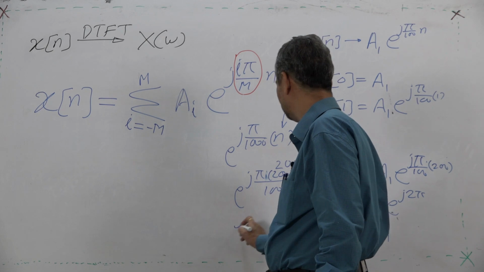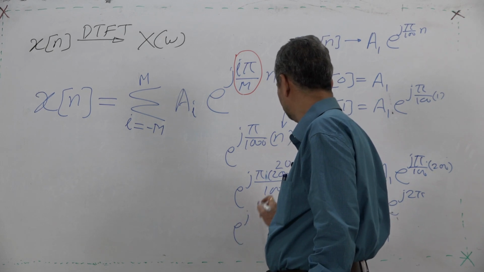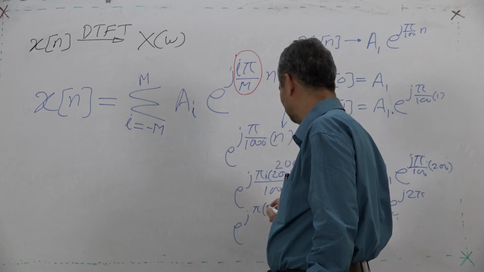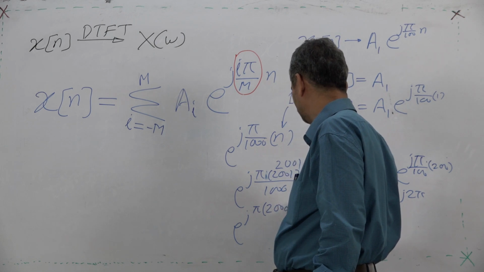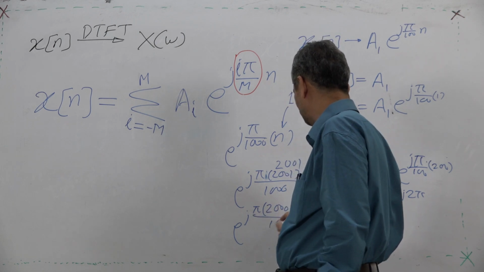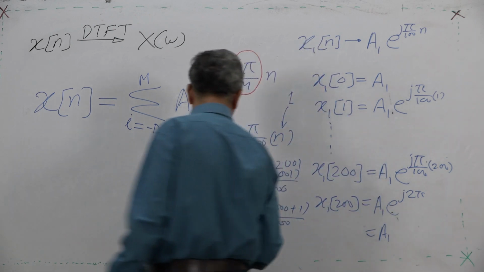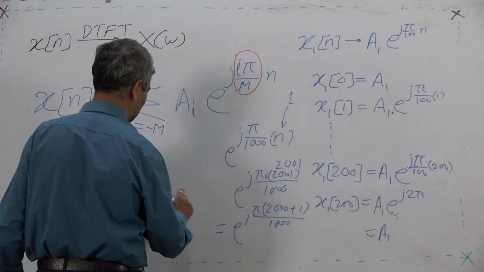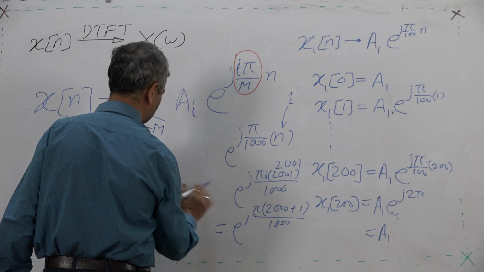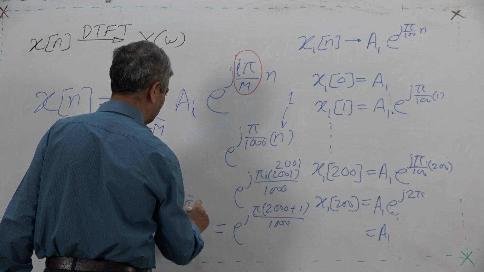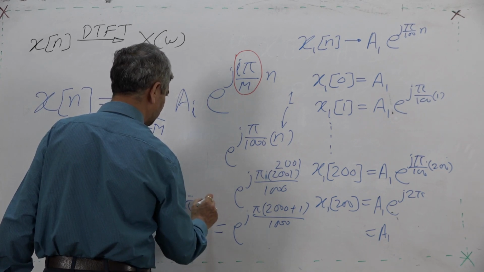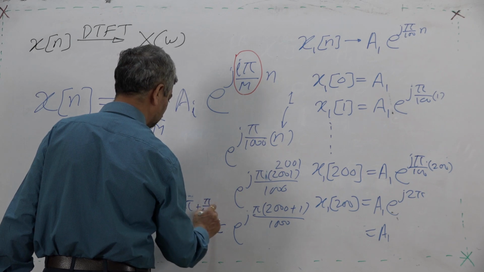This I can write as e raised to j pi into bracket. Listen very carefully, I am simplifying to the fullest extent, upon 1000. That corresponds to e raised to j 2 pi plus pi upon 1000.